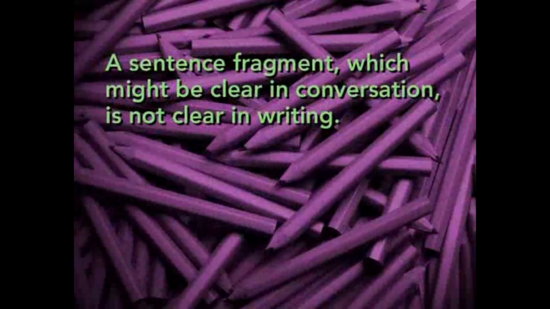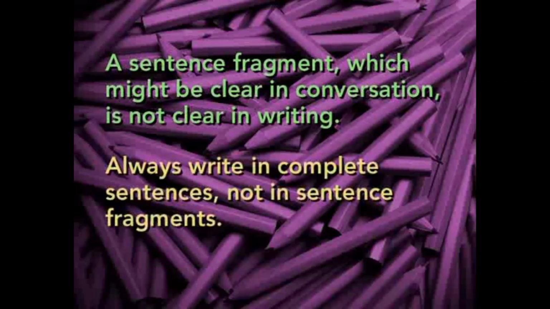In writing, however, there is no conversation to give a context and therefore to explain the meaning of the sentence fragment. So a sentence fragment which might be clear in conversation is not clear in writing. That's why when you're writing English, you want to write in complete sentences, not in sentence fragments.